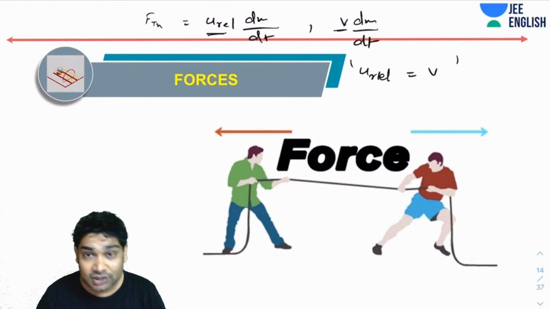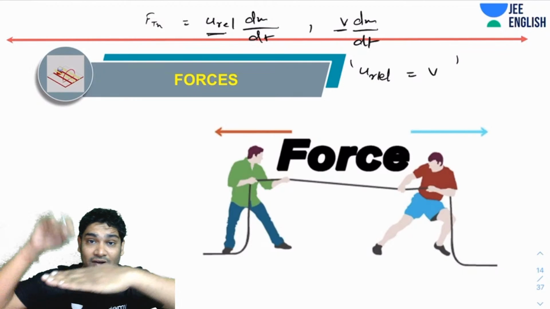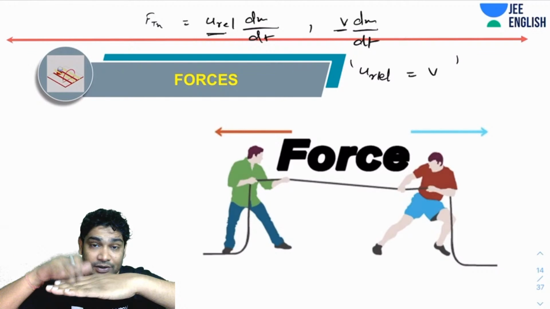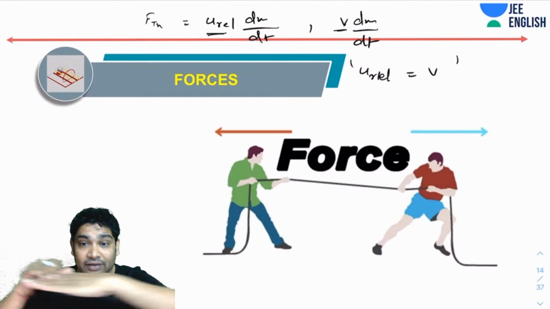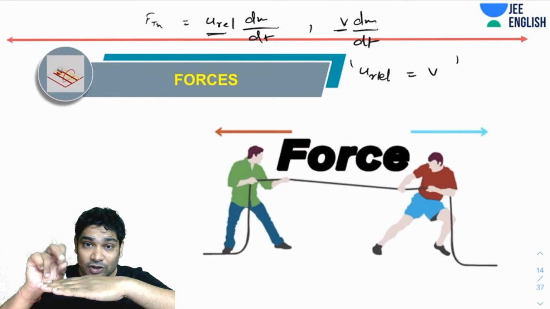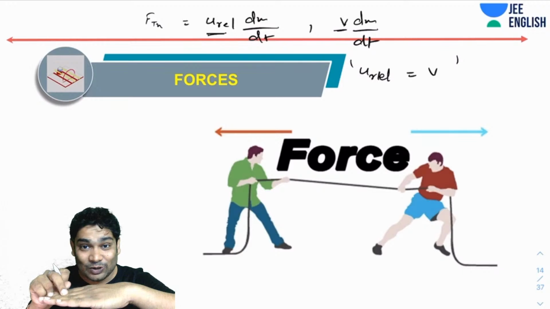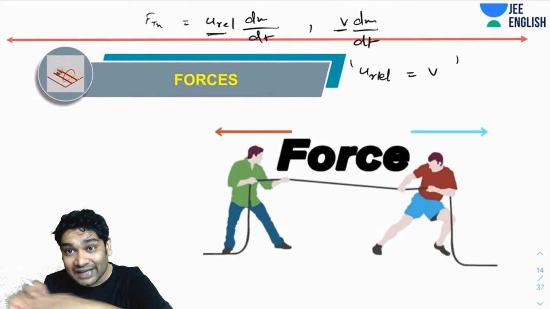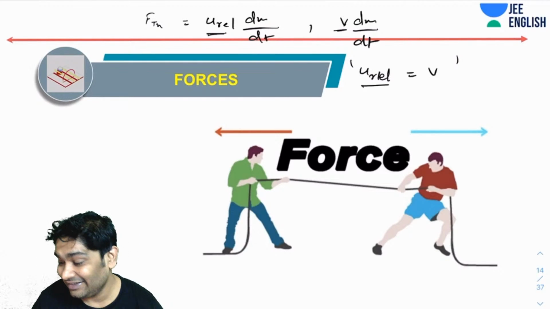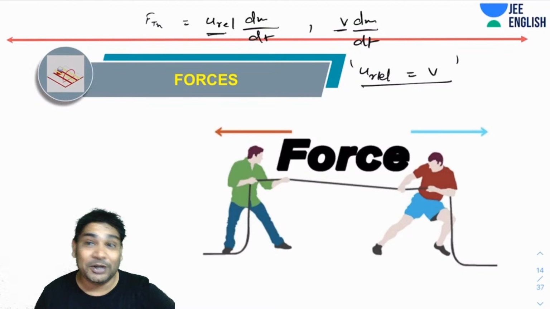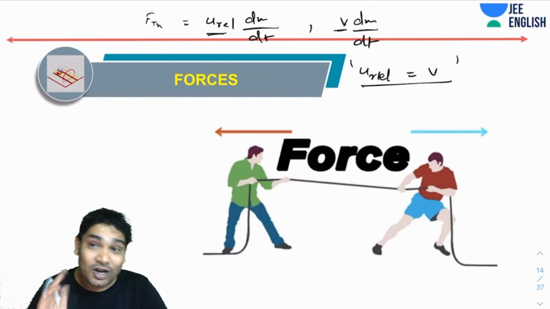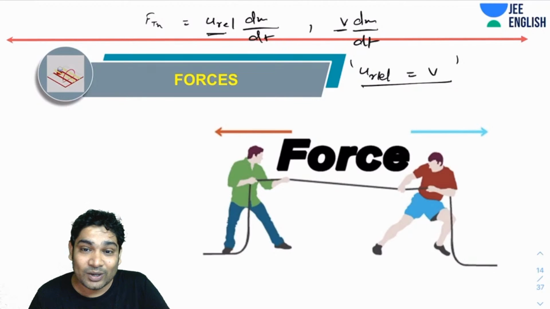Because when a cart is moving and sand is being added, u relative becomes equal to v, because the initial velocity of sand in the x direction is always 0. That is why you were getting the same answer. Every problem that you solved there, u relative was v only. That is why, by chance, you were getting all the correct answers.